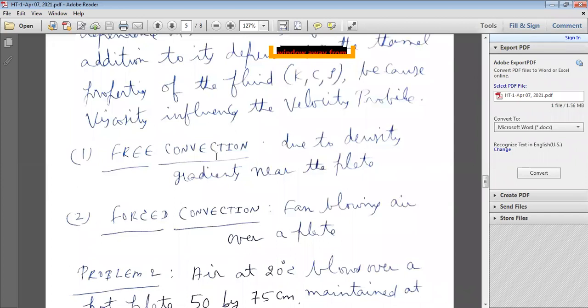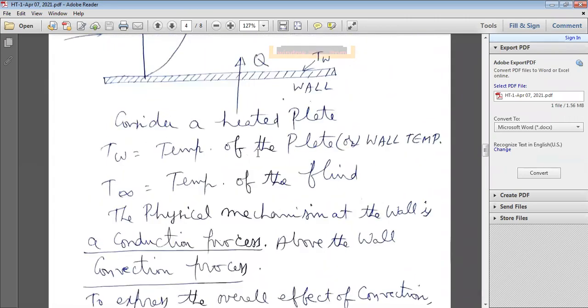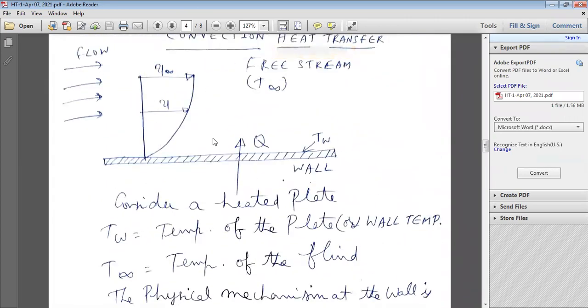That kind of convection heat transfer is known as free convection heat transfer, without providing any external agency to remove the heat from this hot plate. If the heat is removed naturally, that is natural convection or free convection heat transfer.